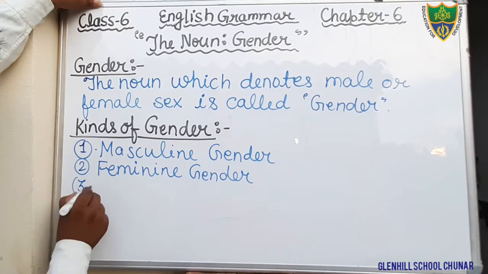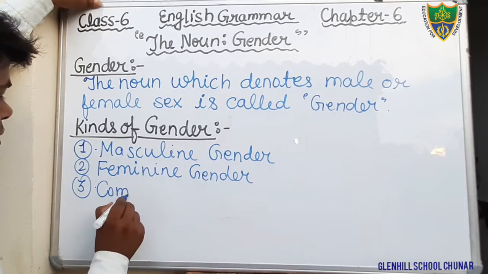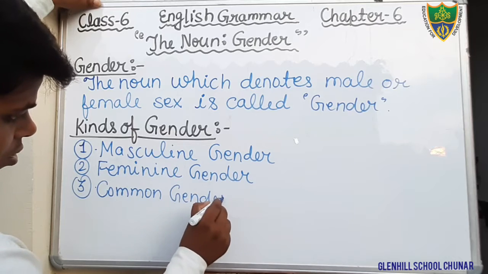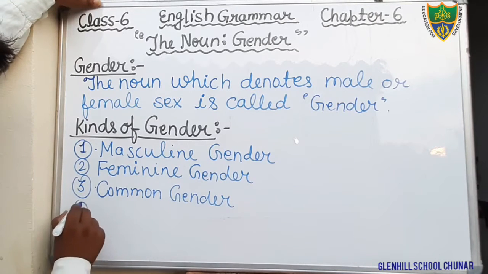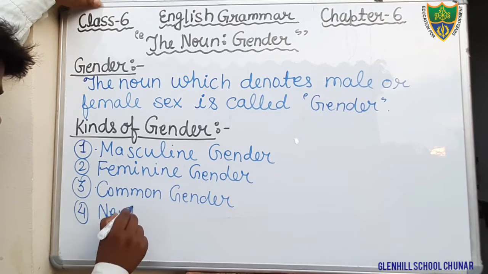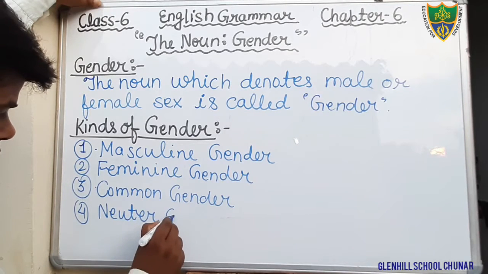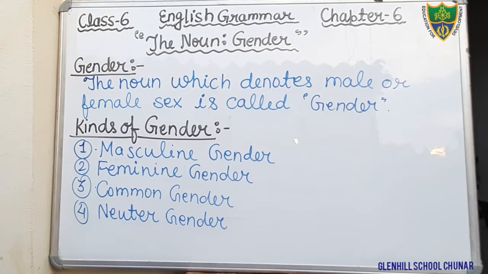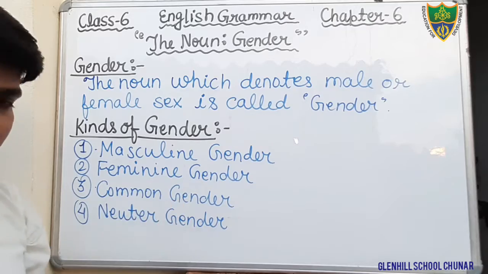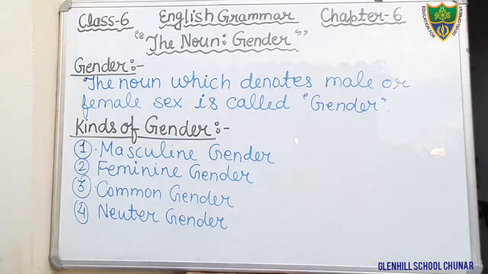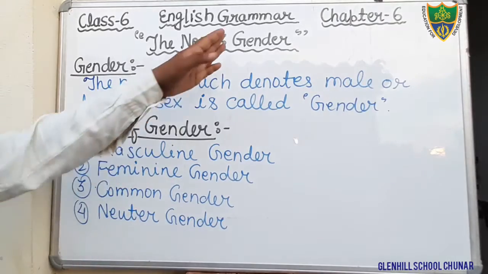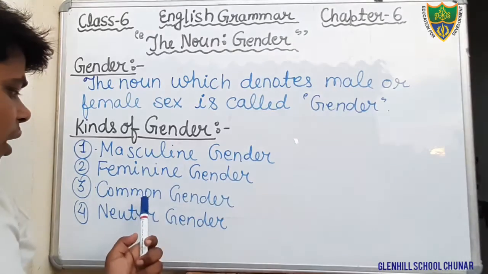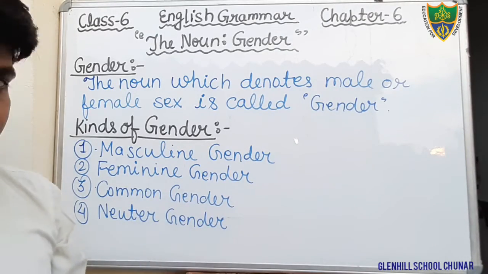And the third is common gender. And the fourth is neuter gender. Okay, masculine gender, feminine gender, common gender and neuter gender. These 4 are the kinds of gender.